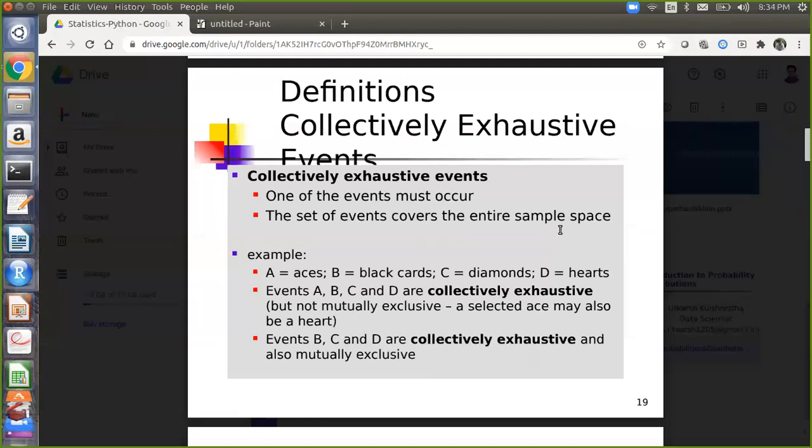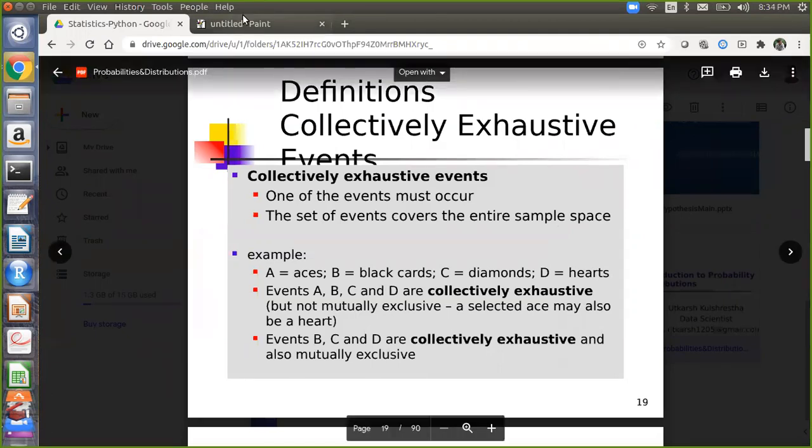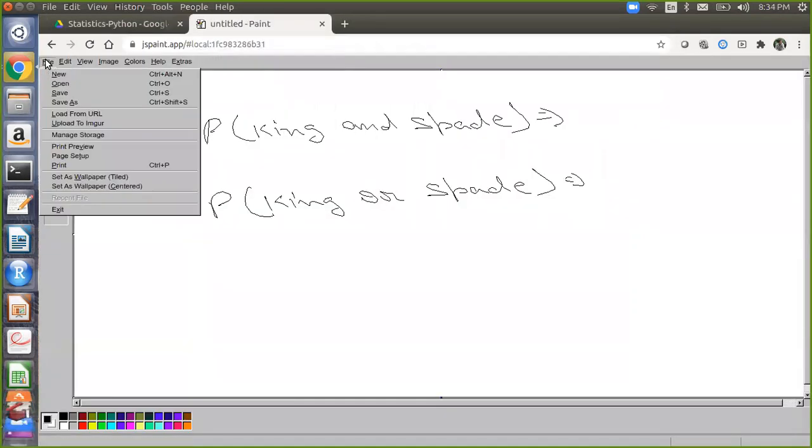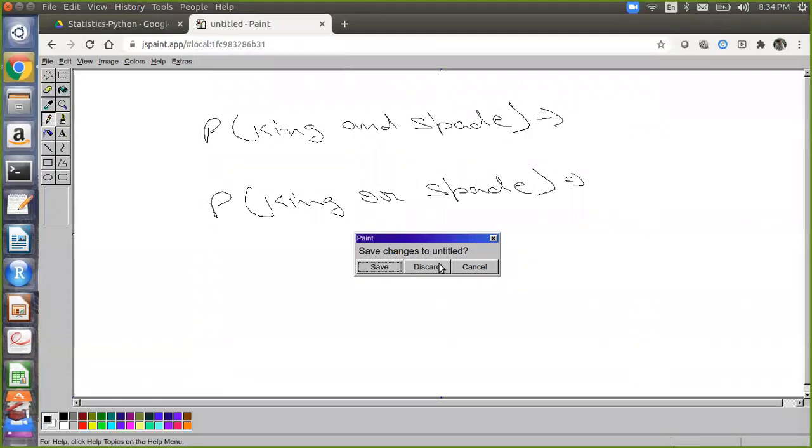The first event may be ace with black cards and diamonds. The second event will be ace with black cards and hearts, so that it covers the entire sample space. Okay, it is very simple. I'll tell you. Black can be diamond or can be the other one.